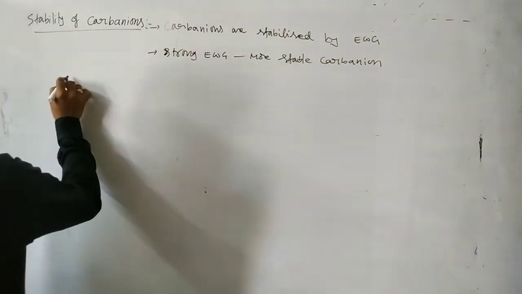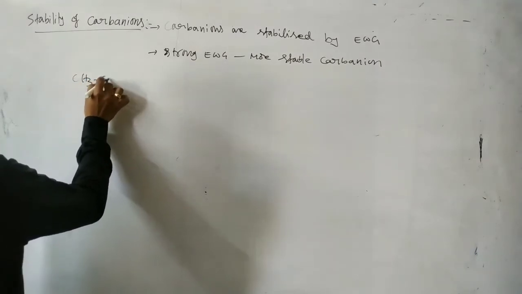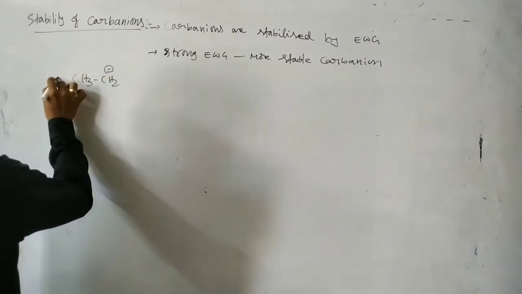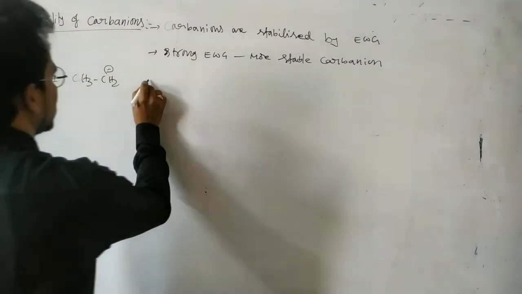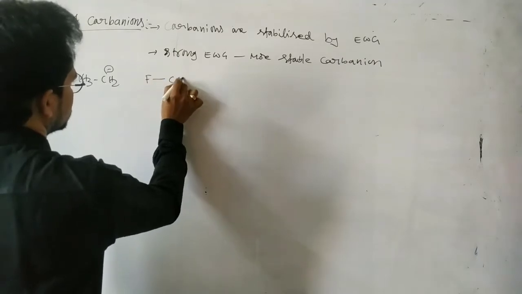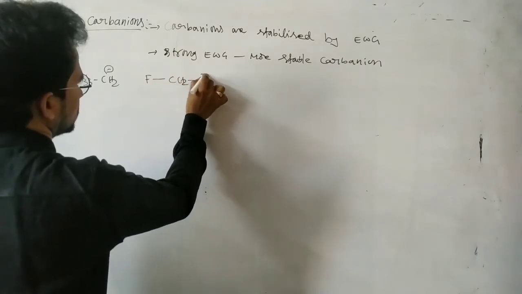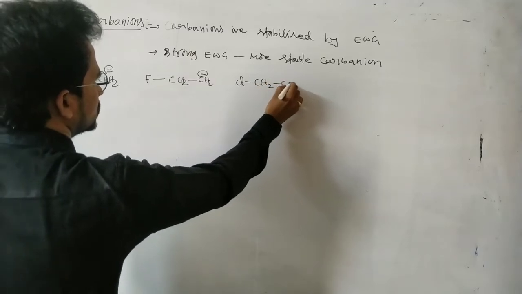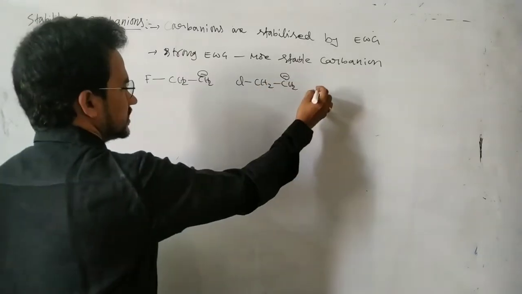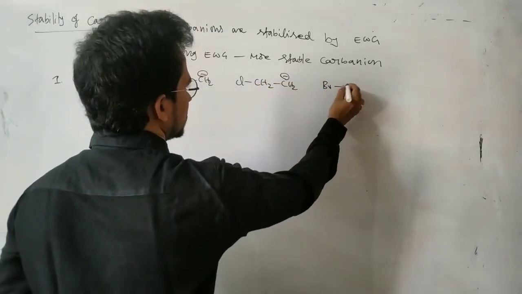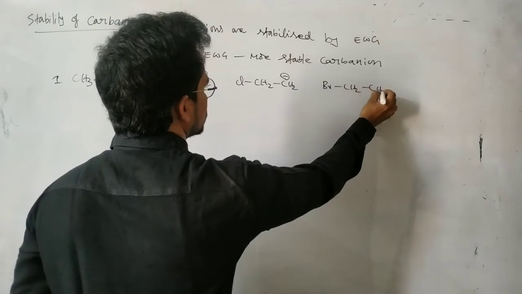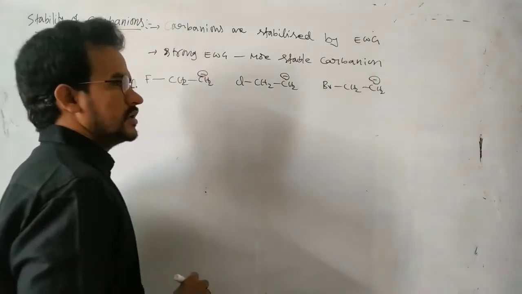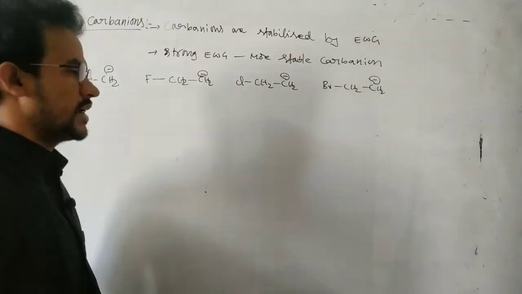So see this one first. Suppose CH3CH2 minus, here fluorine CH2CH2 minus, ClCH2CH2 minus, and BrCH2CH2 minus. Here in this one, which is a more stable carbanion?